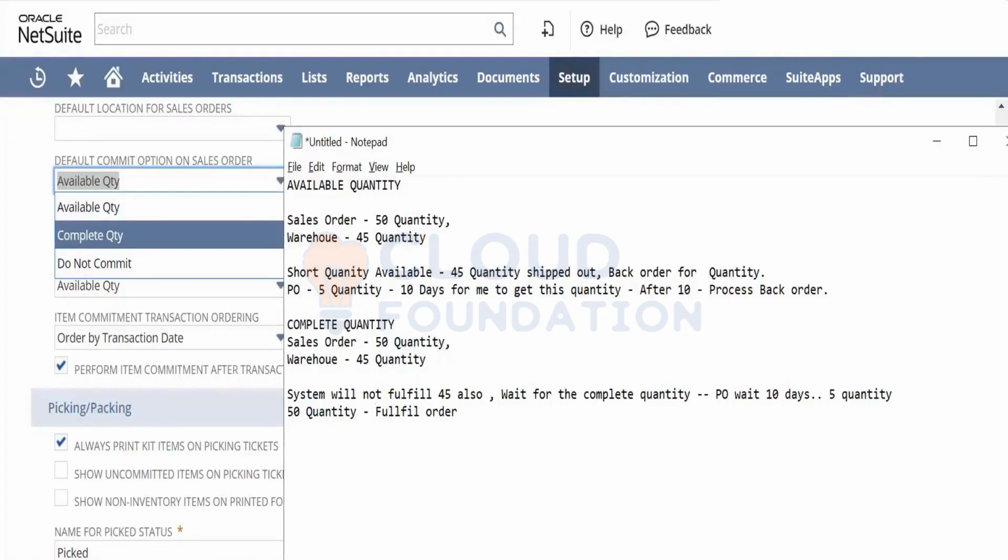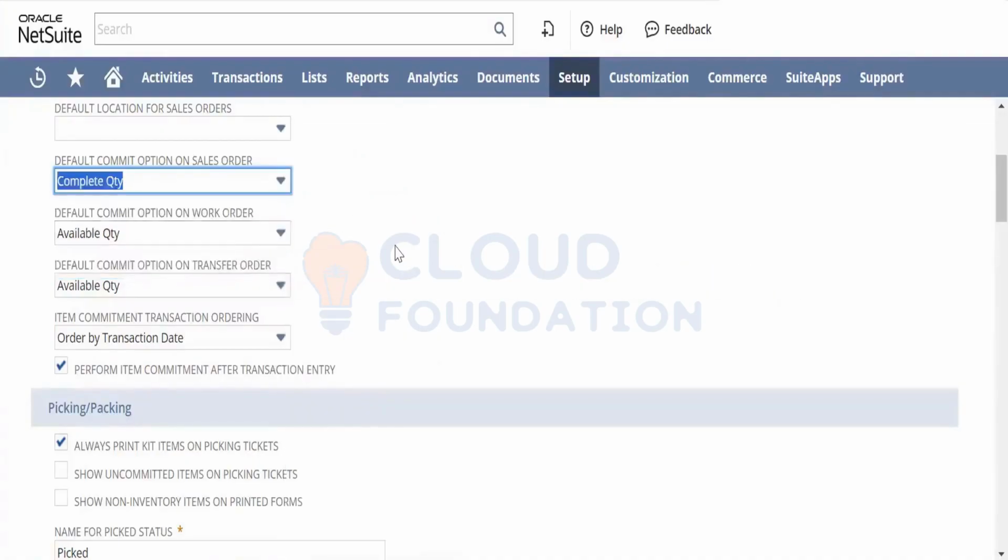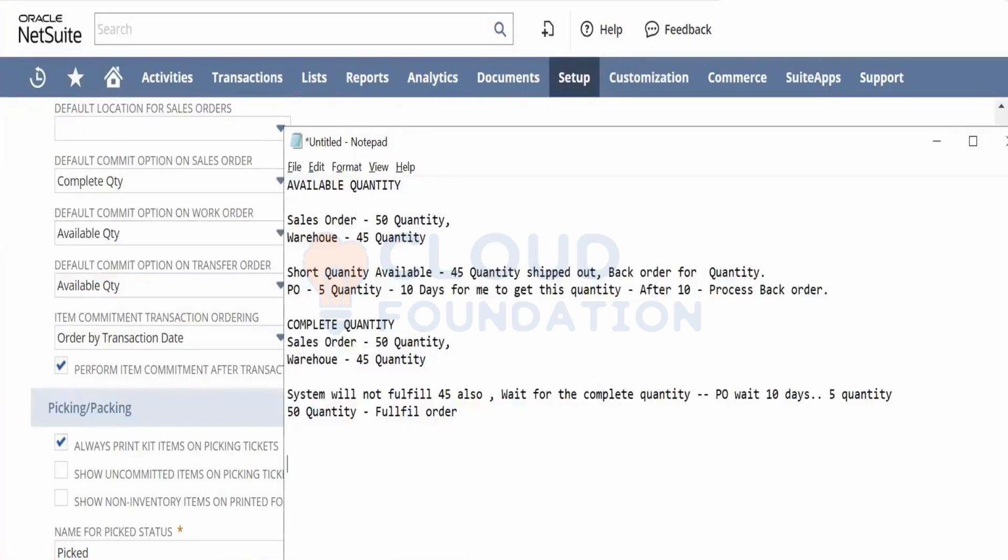Clear on this? If you select the preference as complete quantity, that is what the system will do. It would process only when it has the appropriate quantity available. Absolutely. The full quantity has to be there within the system, and only then it will allow the sales order to be fulfilled.